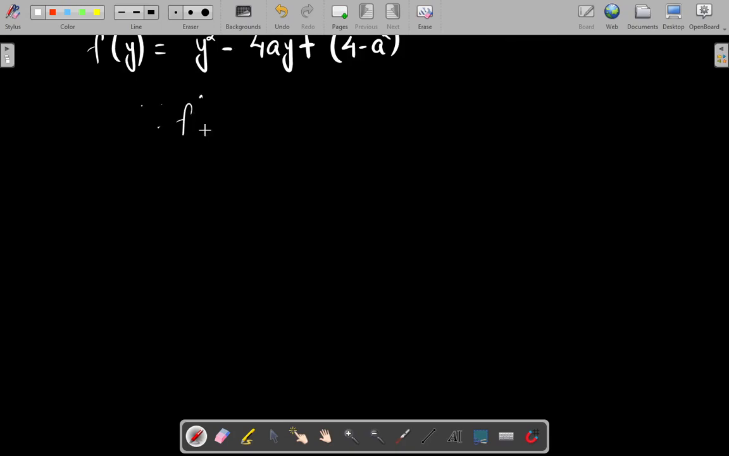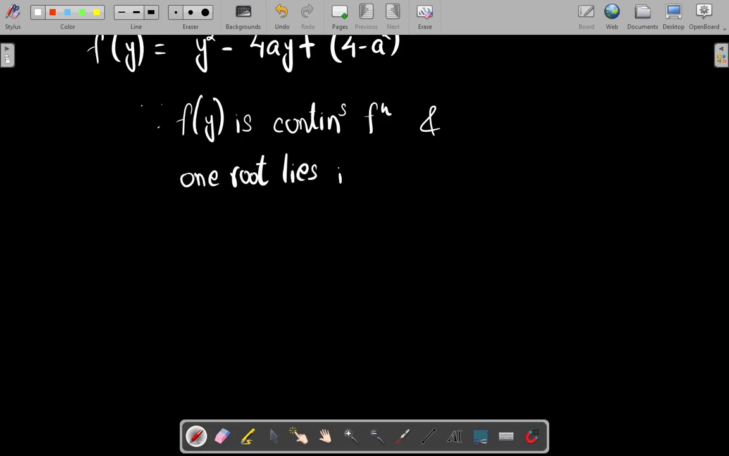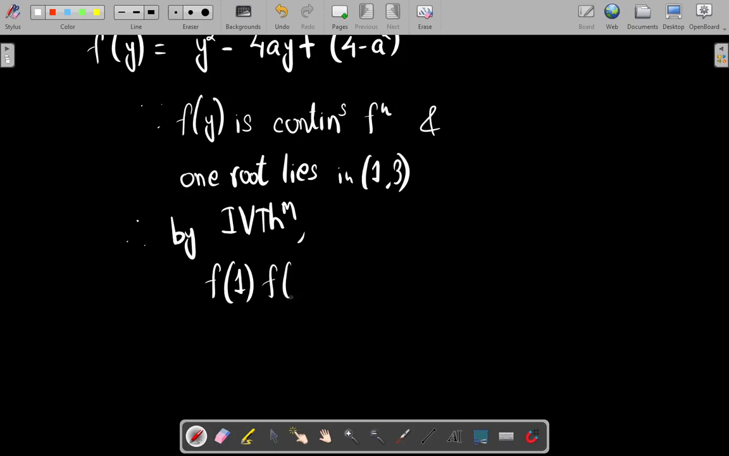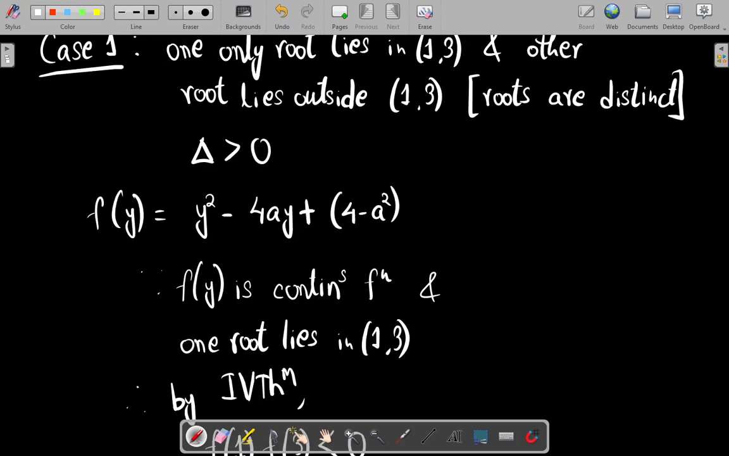since this f of y is a continuous function, and one root lies in this interval 1 to 3, therefore by the intermediate value theorem, this implies that the product of f of 1 times f of 3 will be less than 0, this product will be negative, right?